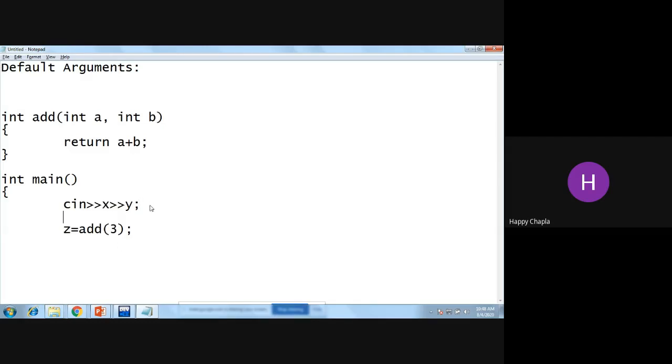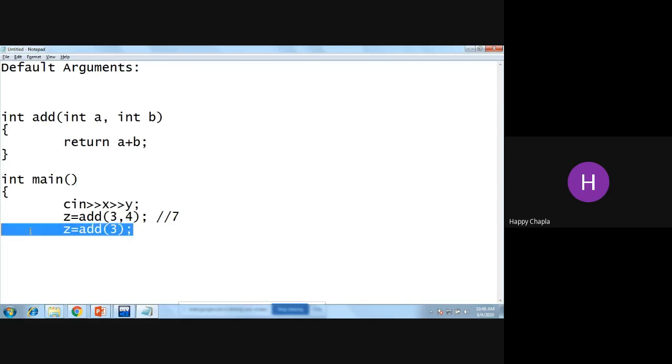If I have add 3 comma 4 and add 3, what will be the output of the first function call and of the second? If I'm not using any default value, 3 will be passed to A and 4 will be passed to B, so it will give me the answer 7.